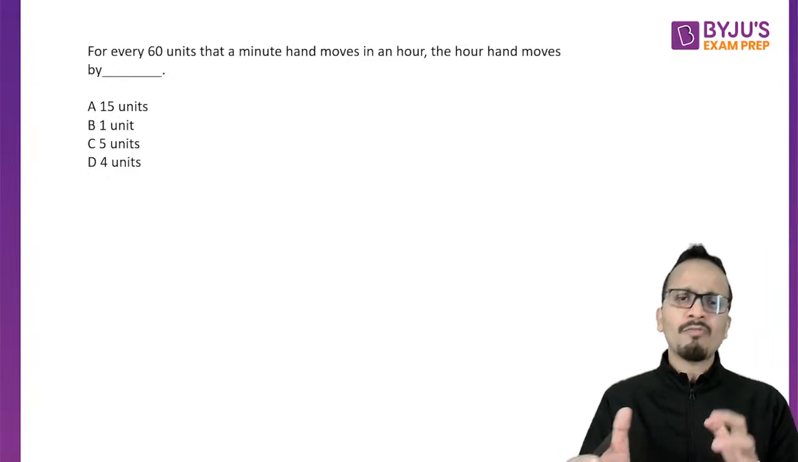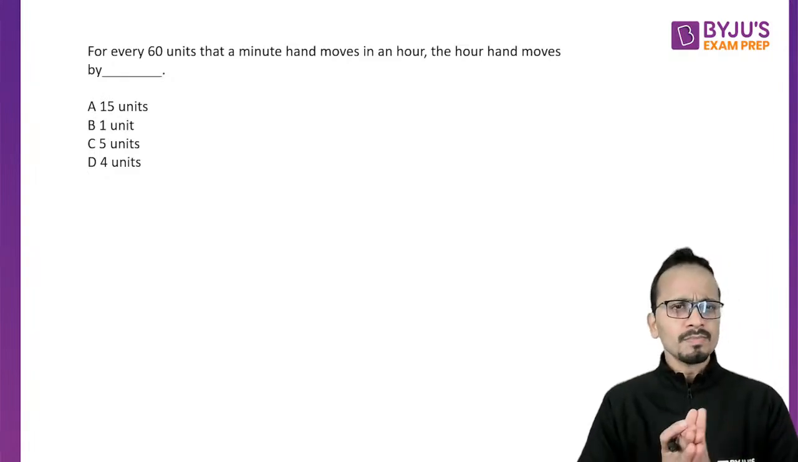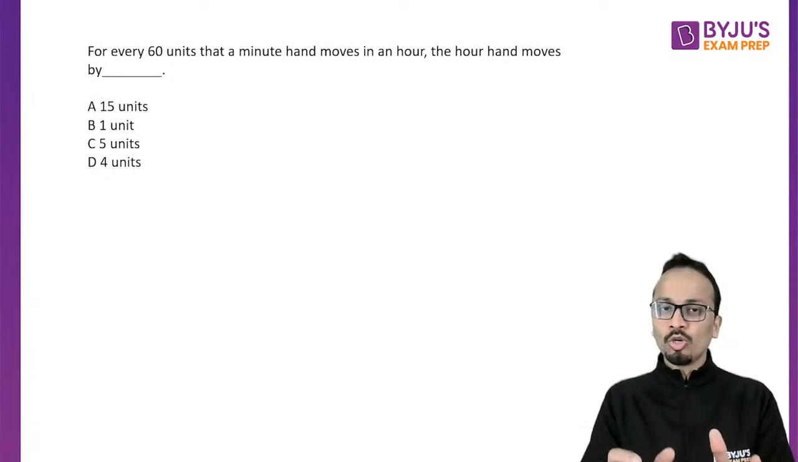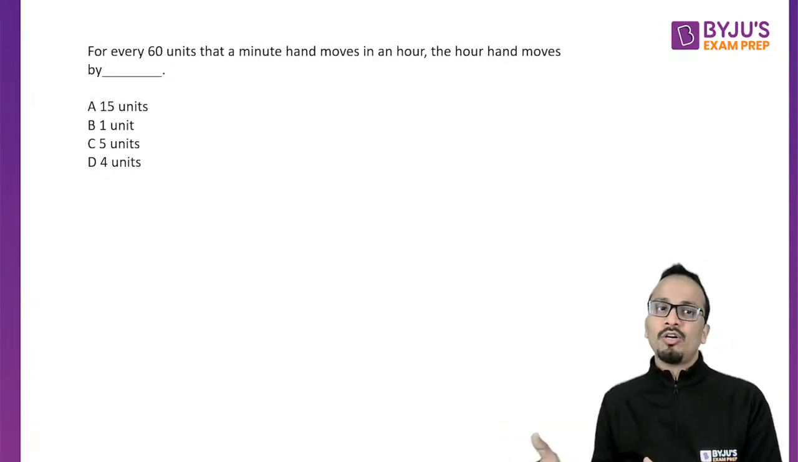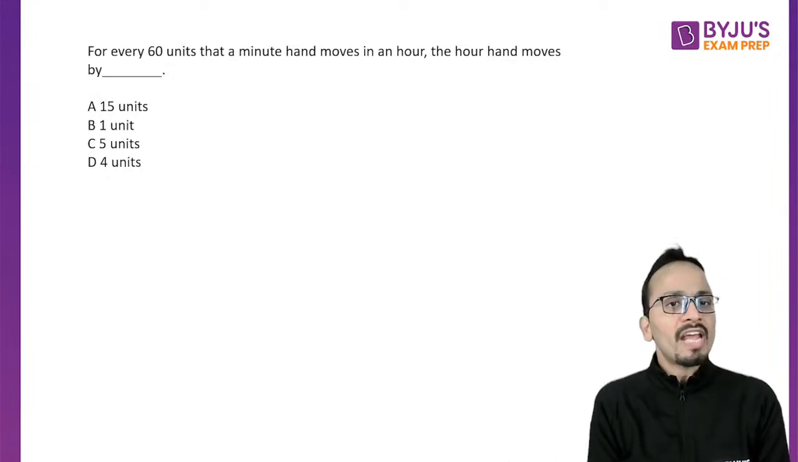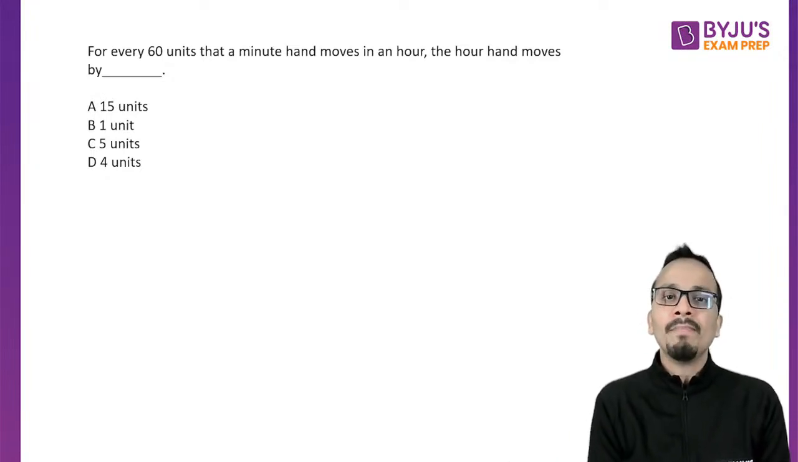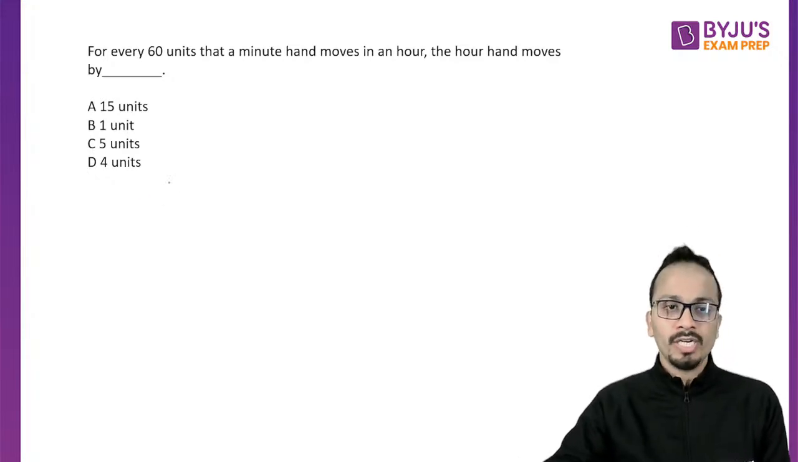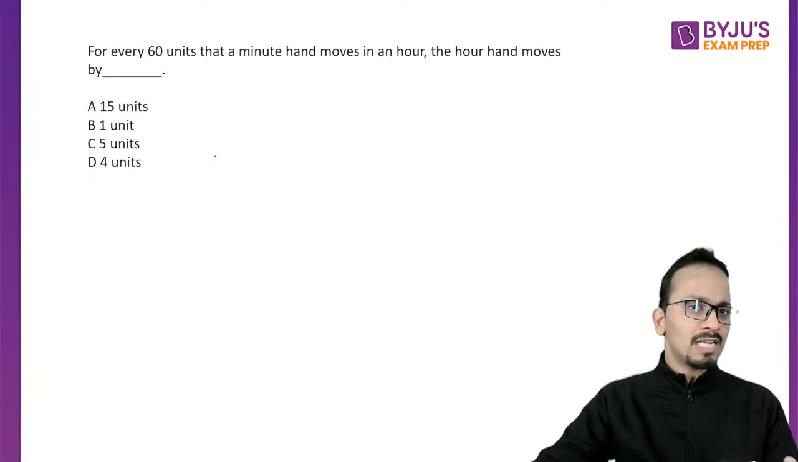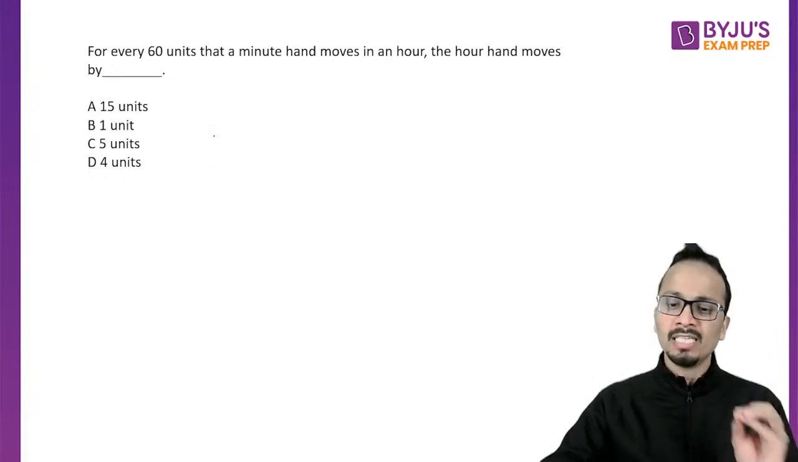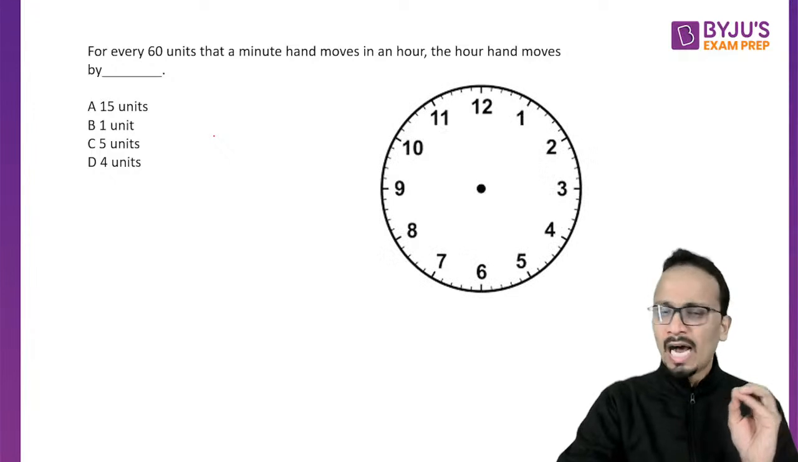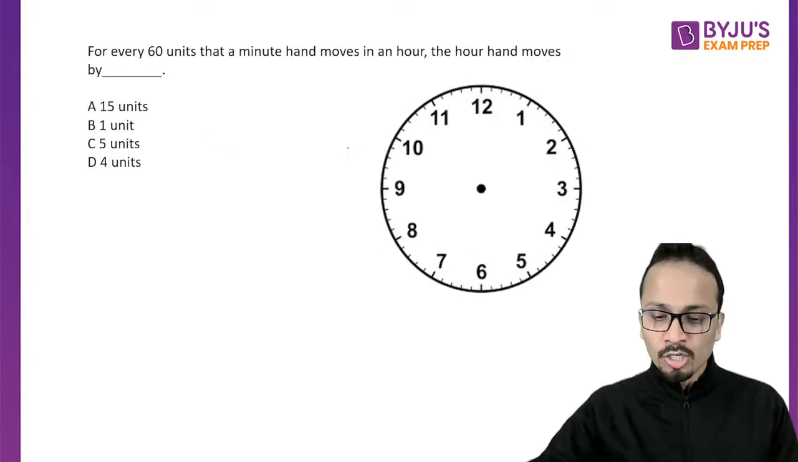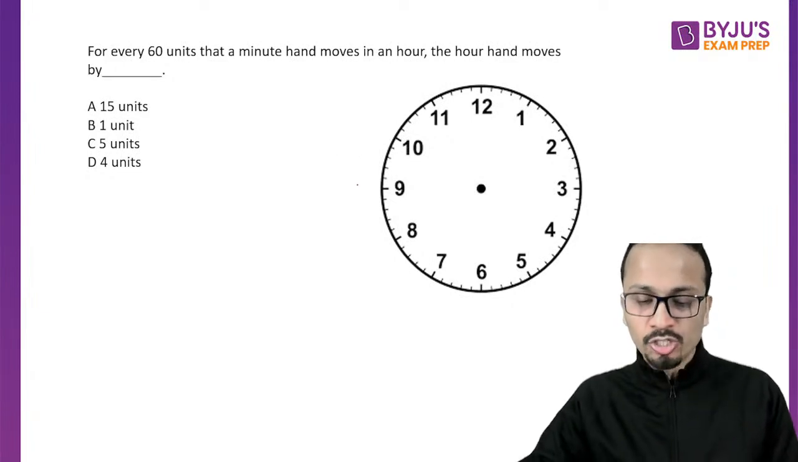One of the questions that we have also covered in the last few sessions is this. First, let's discuss one or two questions and then I'll come to the concept of clocks. For every 60 units that a minute hand moves in an hour, the hour hand moves by how many units? We covered this question in my last class and some of the students gave an incorrect answer. So I have a clock on your screen to help understand this question.